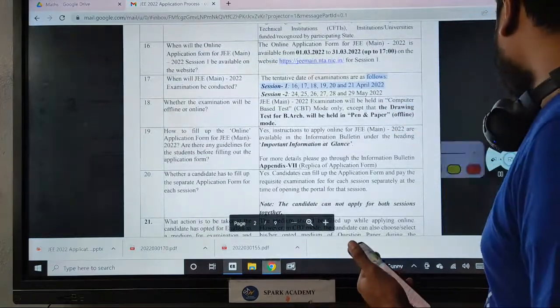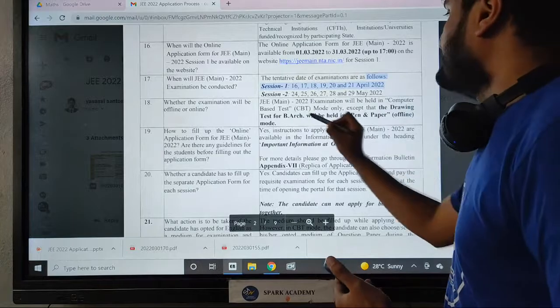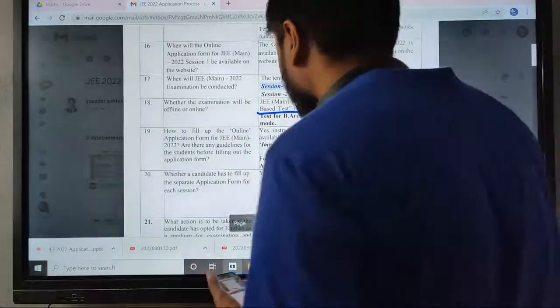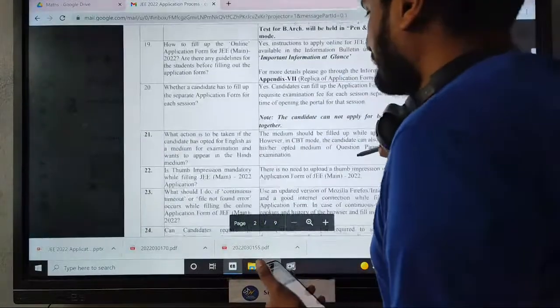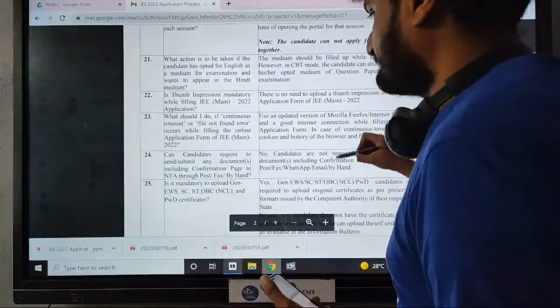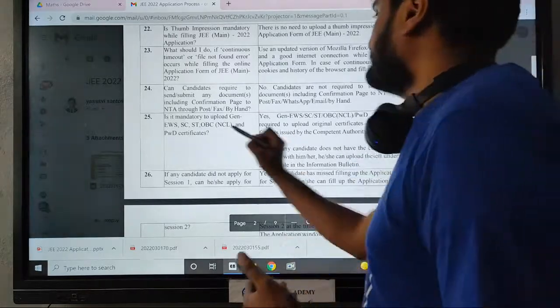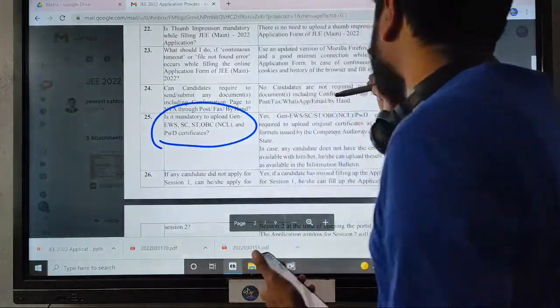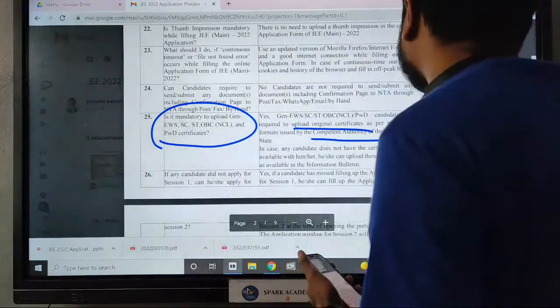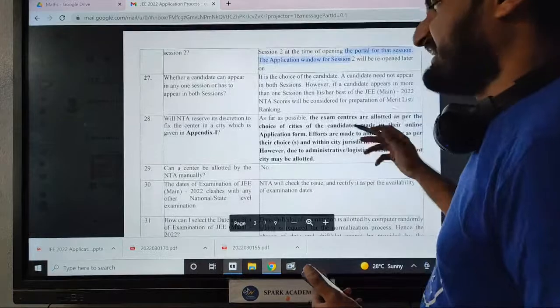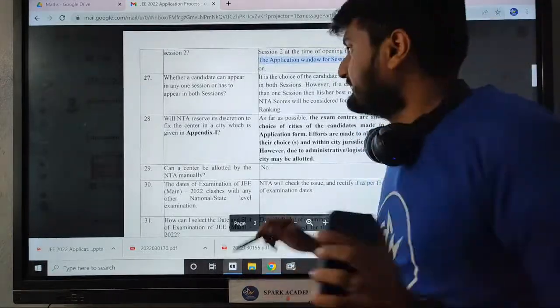It's an online paper. I hope all of you are aware, it's a computer based test for the BTech examination. That is also one more important point. For all SC, ST, EWS students, you need to upload the latest certificate as well, the caste certificate. For OBC, SC, ST, general category students, you can ignore that step.